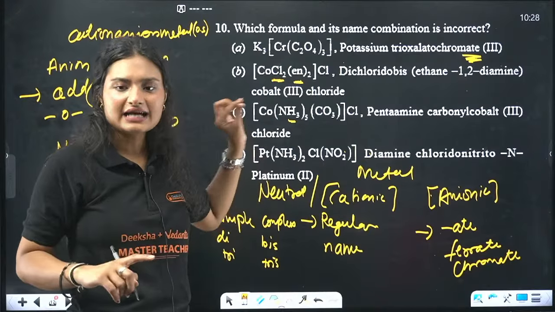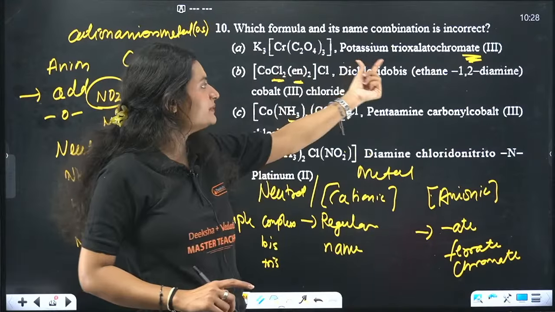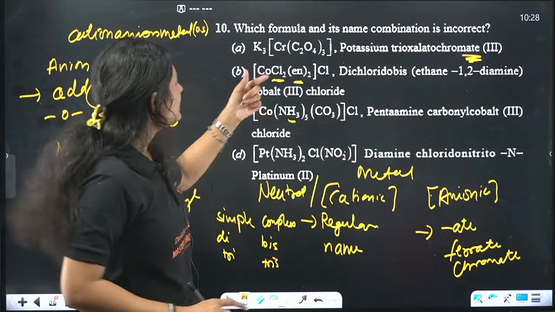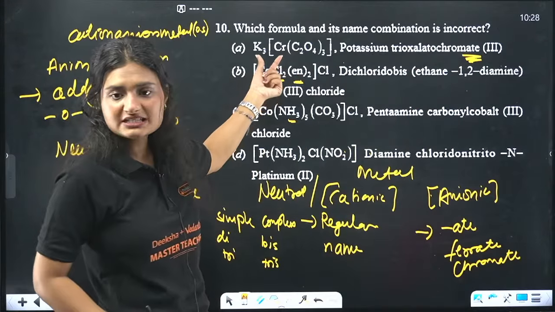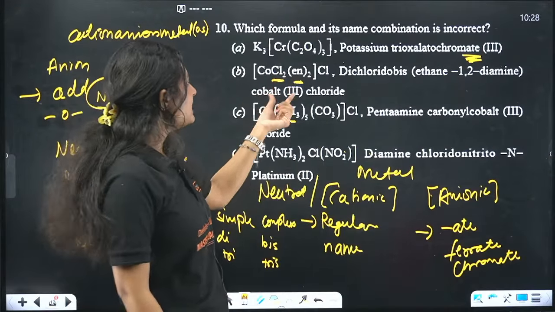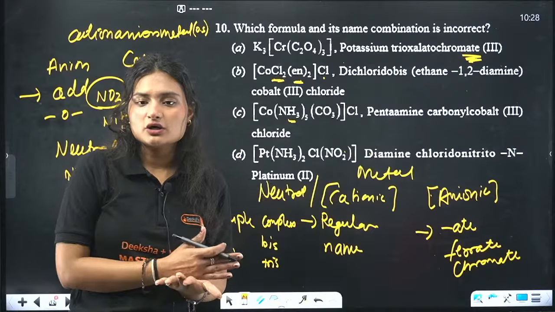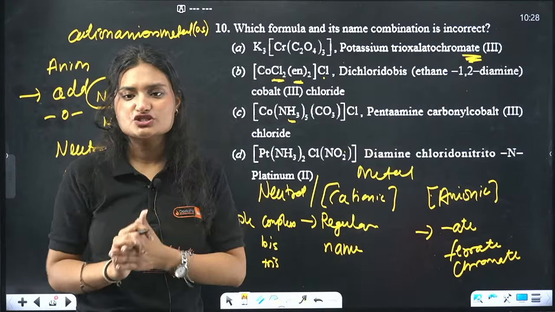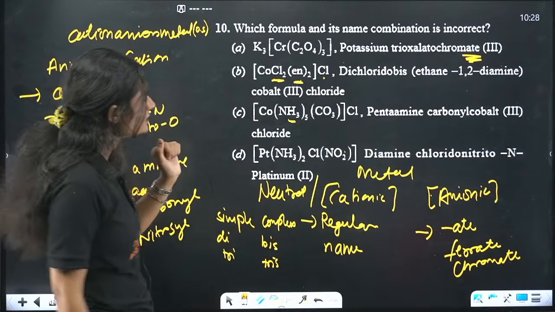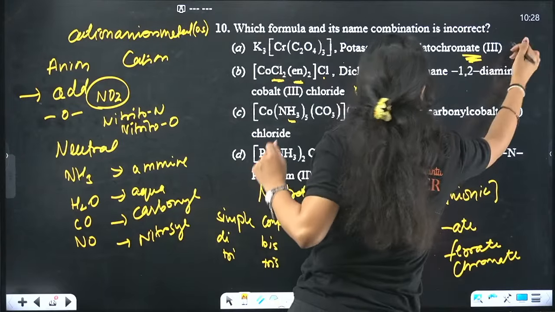C. So we'll write dichlorido first. Dichlorido, and since it is a complex ligand, we'll use bis(ethane-1,2-diamine). And then again cobalt, since it's a part of the cationic complex, and in cation we do not change the name of the metal, cobalt, and the oxidation state is 3, and this is chloride. Again, it's not the part of the coordination sphere, the chlorine here, so we'll just write chloride. Now let's see here. So that means this is correct. That means this is correct and this is correct also.